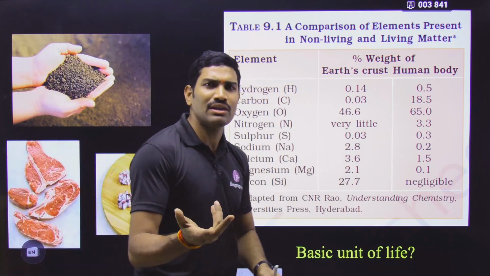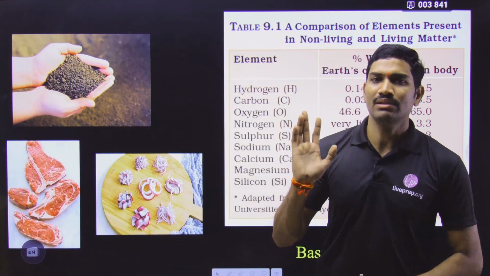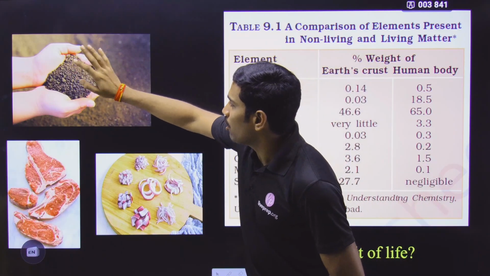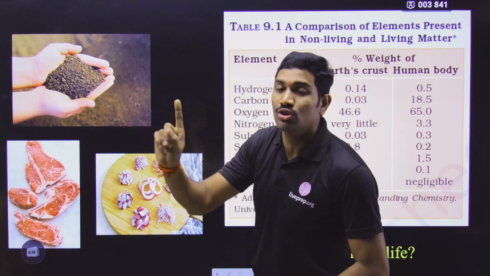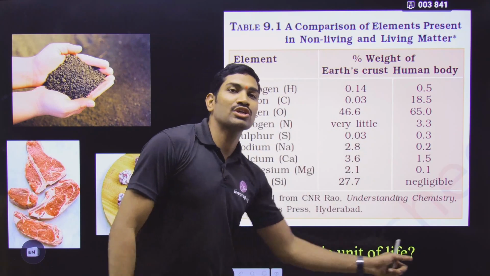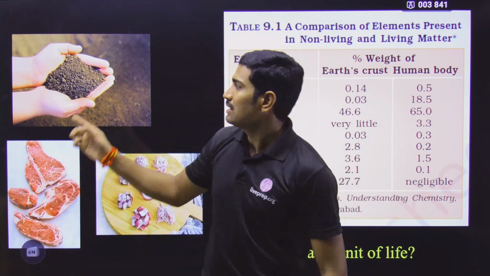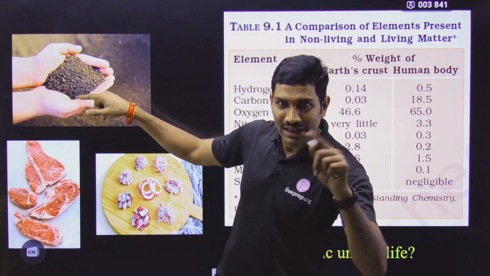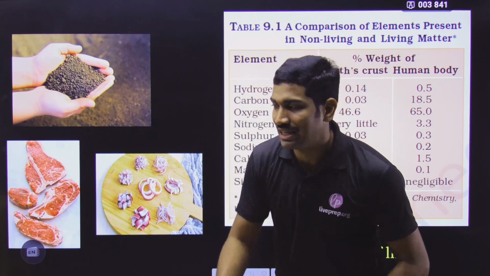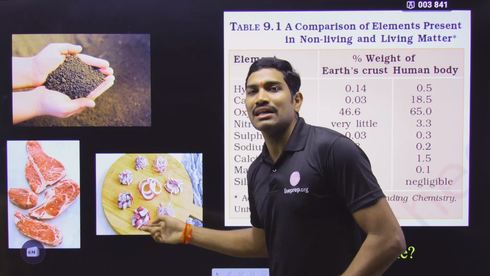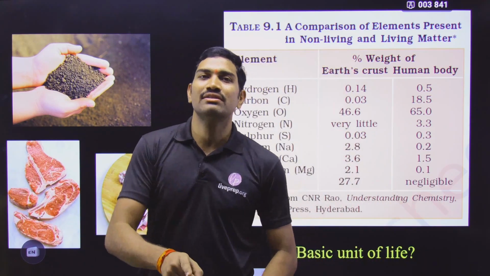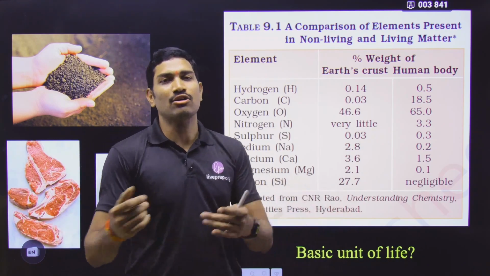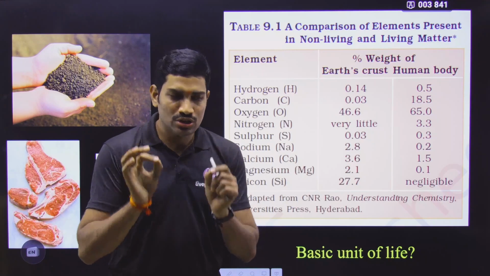And what is this basic unit of life? That is nothing but the cell. Please understand what they are saying. What is the overall conclusion here? Non-living things do not have the basic unit of life called cell. That means the basic unit cell is absent in non-living things, whereas the basic unit called cell is present in living organisms. This is what decides whether something is living or not. Understood or not? So this is the overall conclusion.